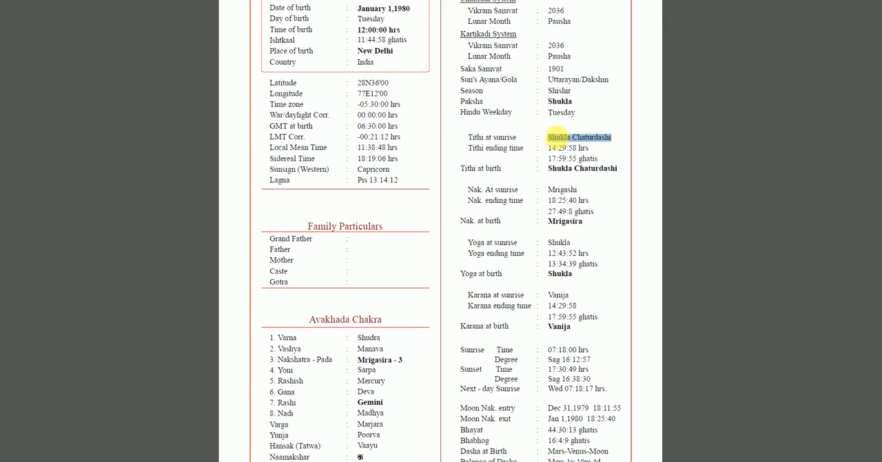Tithi, meaning the angle between moon and sun, known as a Tithi chart. So what Tithi were you born at? When sun was at a certain degree, moon was at a certain degree, there are 13 Tithis. So this person was born at Shukla Chaturdashi. You will be born in some other Tithi. But if you search these terms, it'll show you a whole lot about who you are.